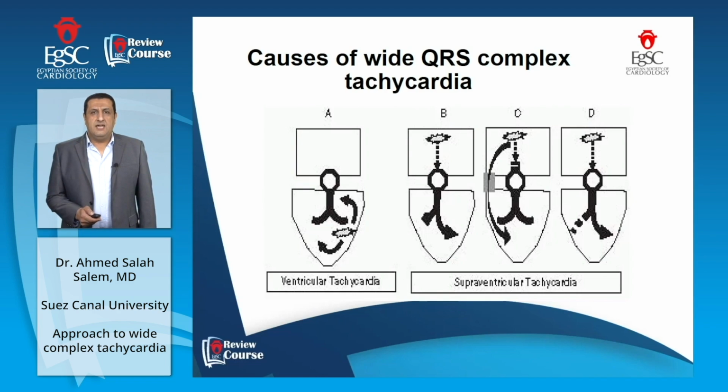Letters B, C, and D are supraventricular tachycardias of different origins. B is supraventricular tachycardia with bundle branch block, C is supraventricular tachycardia with conduction over an accessory pathway, and D is supraventricular tachycardia with aberrant conduction over the right or left bundle branches.